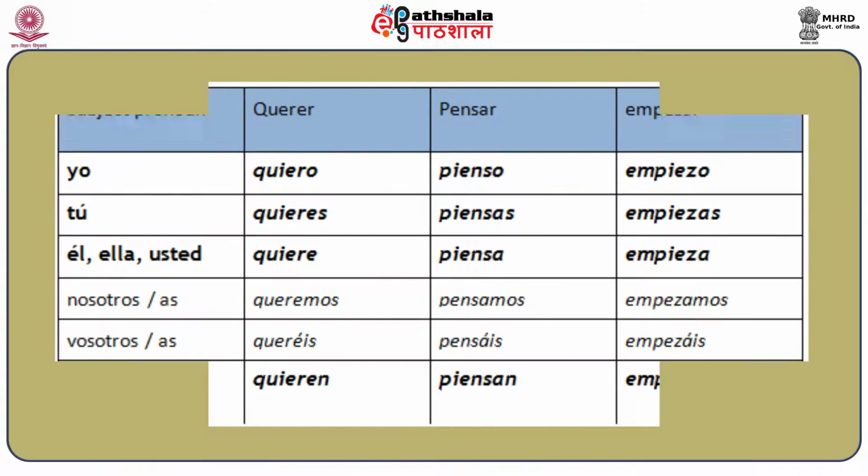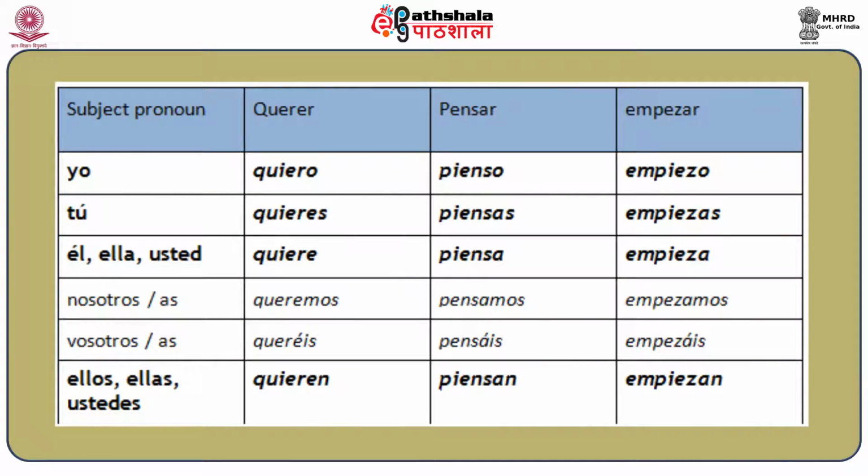So we are going to see only a few examples of these verbs. By that I mean only a few conjugations of these verbs. For the other verbs' conjugations, you should refer back to the e-text. Now we start with the verb querer.